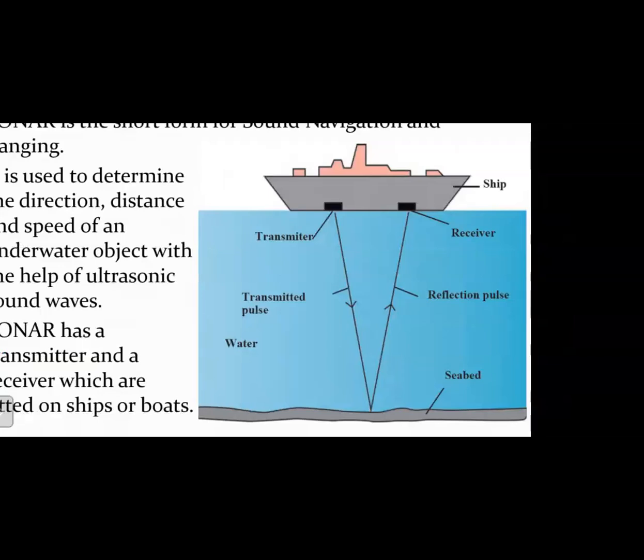Now, this transmitted pulse travels downwards towards the ocean floor, right, and it strikes the seabed. When it strikes the seabed, the transmitted pulse gets reflected, and the reflected pulse comes up towards the ship and is received by the receiver that is attached on the ship.